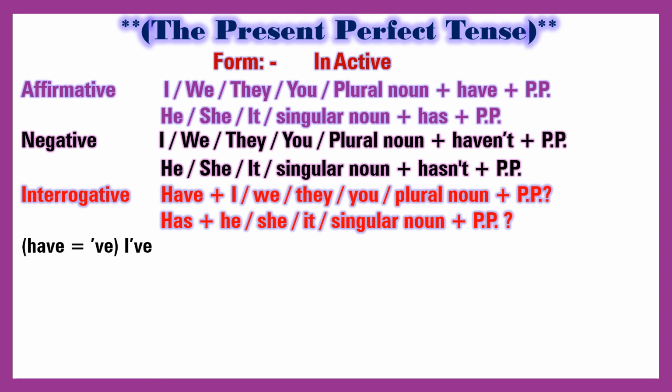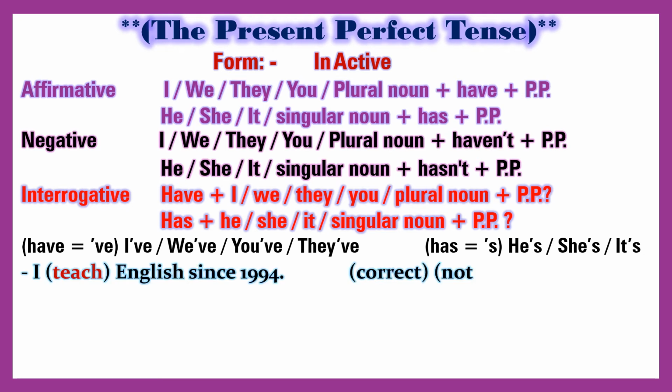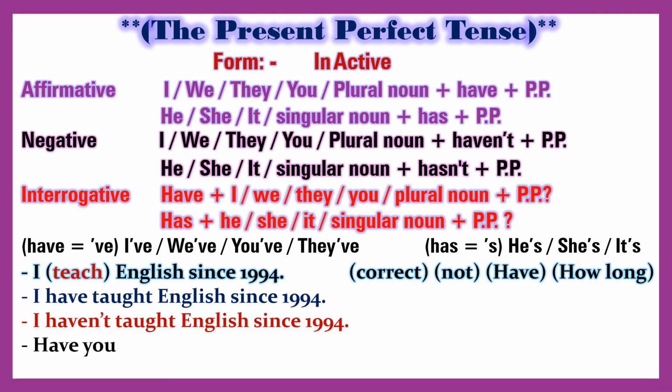Negative: I, we, they, you, plural noun, haven't and pp. He, she, it, singular noun, hasn't and pp.